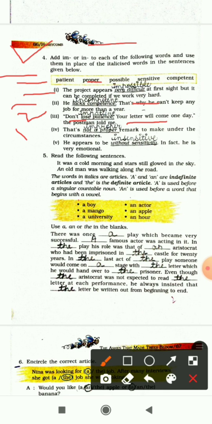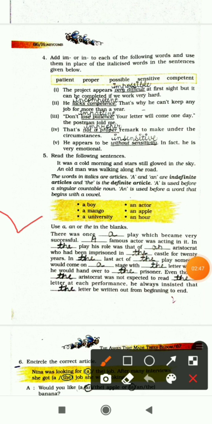Next one is: that's not a proper remark to make under the circumstances. So the italicized words are not a proper, we have replaced them with improper. Next one is: he appears to be without sensitivity, in fact he is very emotional. So here the italicized words are without sensitivity and we have replaced these words with insensitive. So here we have made other words by using il-, im- or in- with the given words.